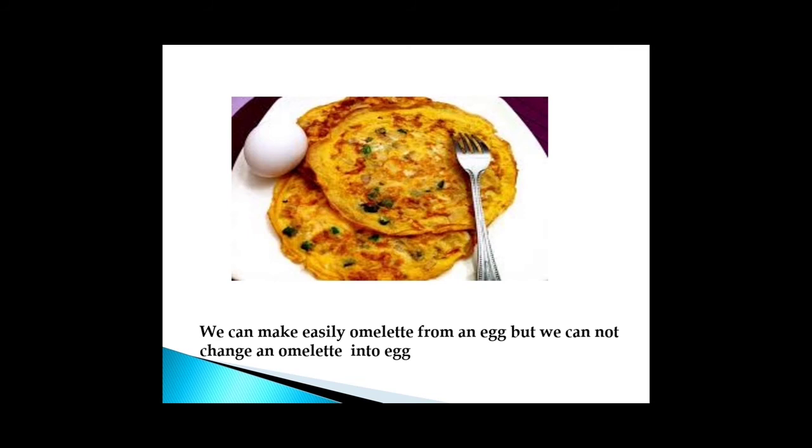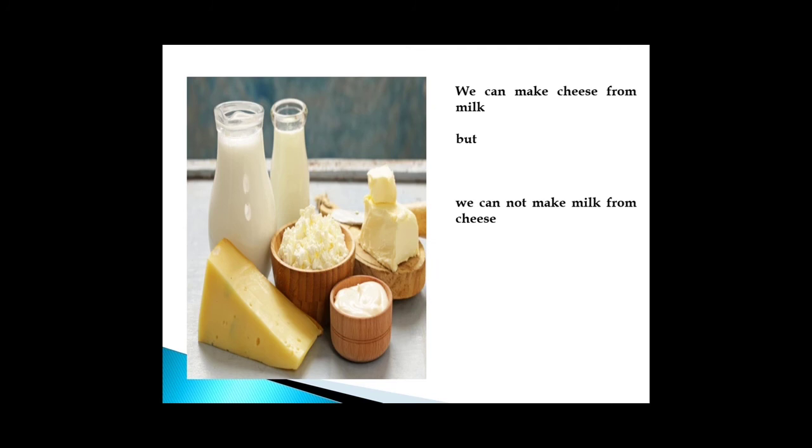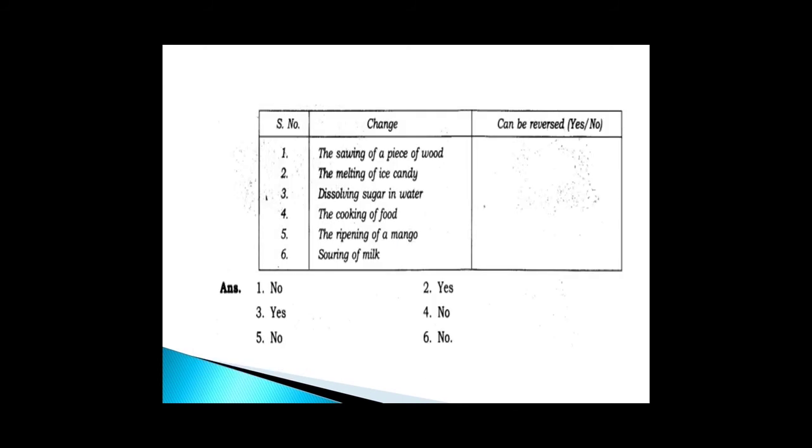We can easily make an omelette from an egg, but we can't change an omelette into an egg. So this is an example of irreversible change. Similarly, we can make cheese from milk, but we can't make milk from cheese. So formation of cheese from milk is an example of irreversible change.